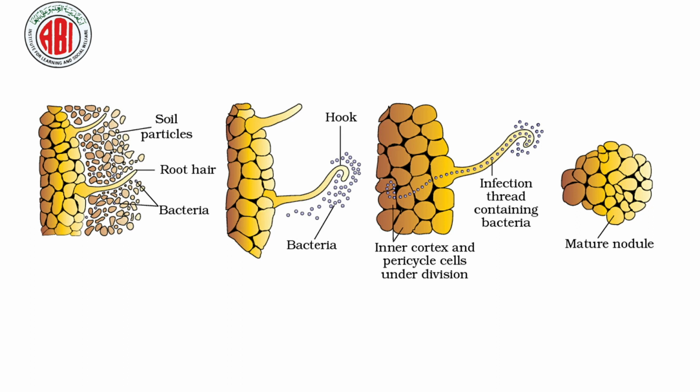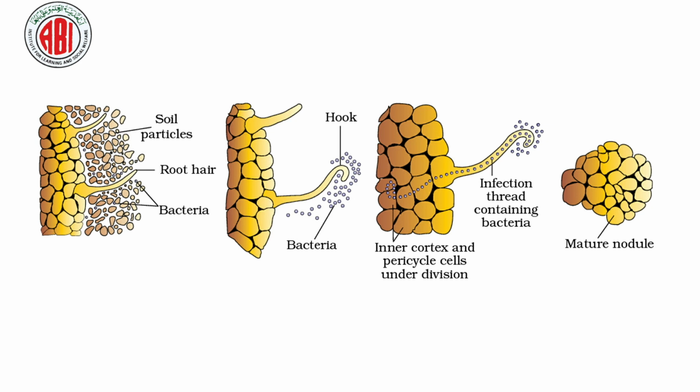The nodule is formed by these three steps. By the formation of an infection thread, which is formed with the help of an enzyme, nitrogenase. After the formation of an infection thread, the curling of the root hairs takes place. When the root hair curls, the bacteria or the infection thread enters into the root cells and reaches up to the cortical cells.